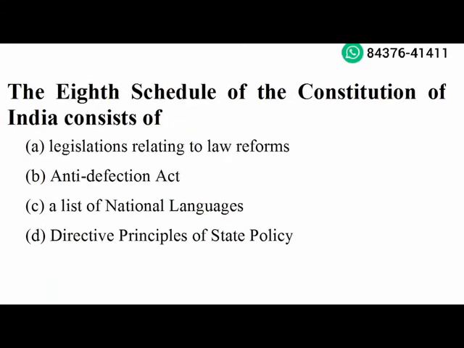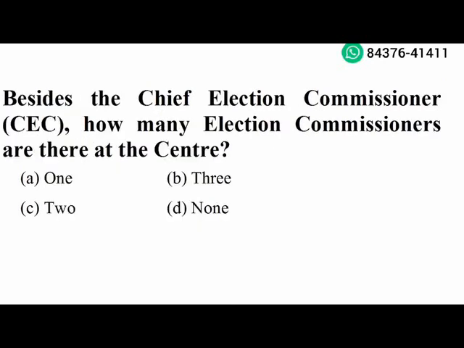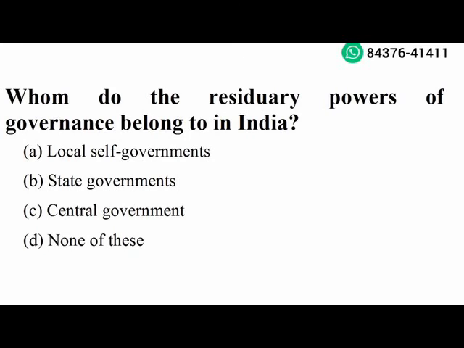Next question. The 8th schedule of the Constitution of India consists of a list of national languages. Option C is the right answer. Next question. Besides the Chief Election Commissioner (CEC), how many election commissioners are there at the center? 2. Option C is the right answer. Next question. Whom do the residual powers of governors belong to in India? Central government. Option C is the right answer.